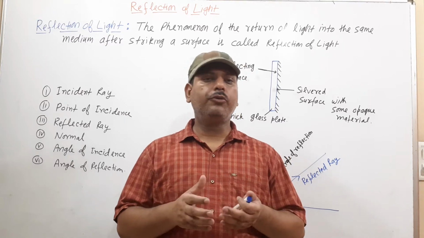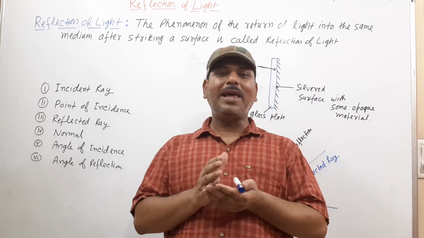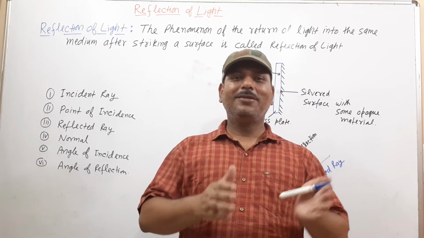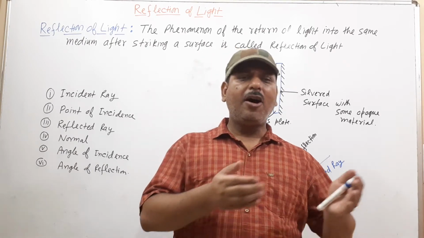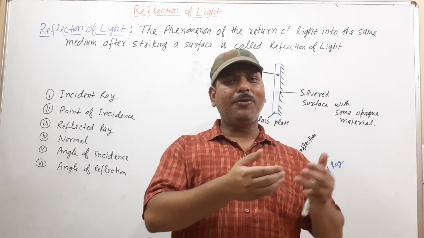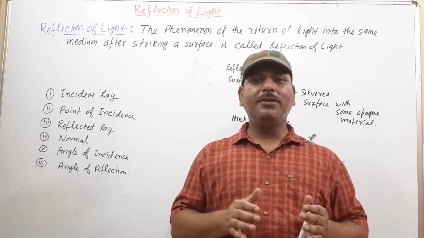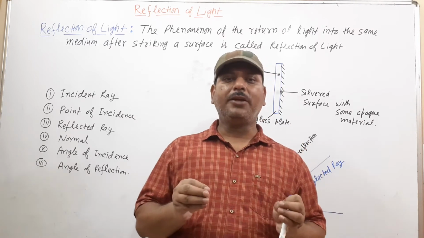Today we are going to discuss the reflection of light. Actually, light. What is light? Light is a form of energy. When it falls upon the retina after coming from an object, after reflecting from the object, it gives us a sensation of seeing the object.